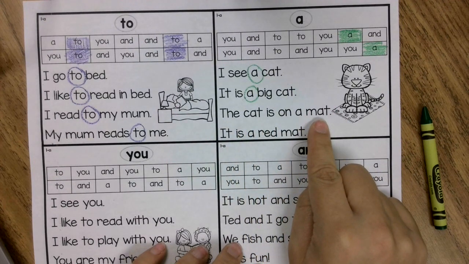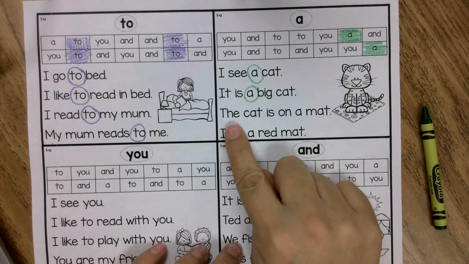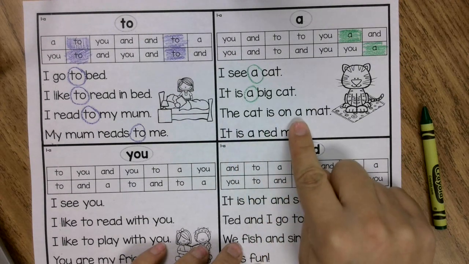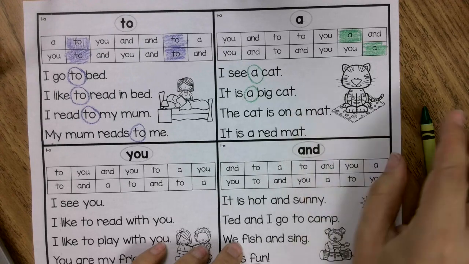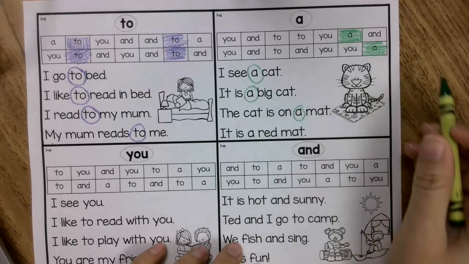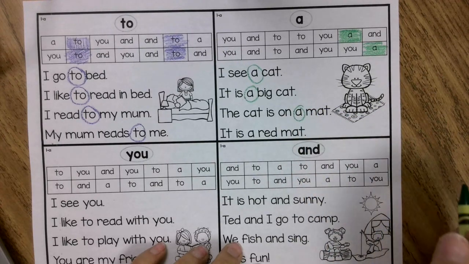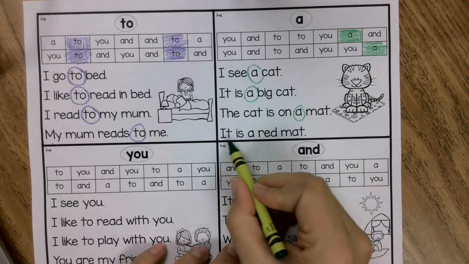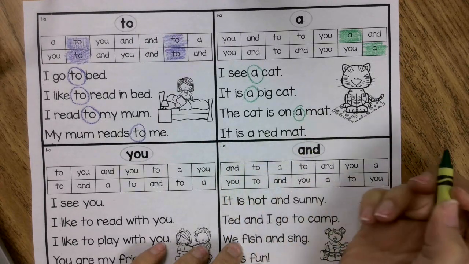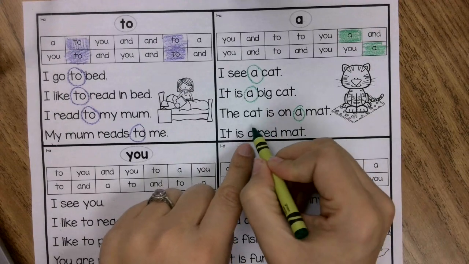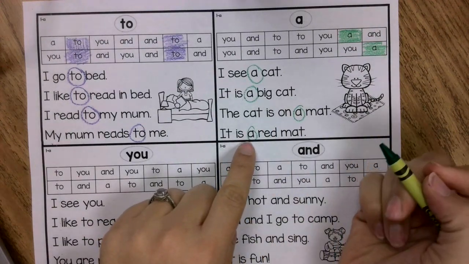Where's the word a in that sentence? The cat is on a mat. A right here. Our last sentence says, it is a red mat. So we have a as the third word here.